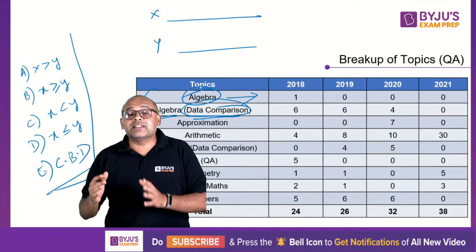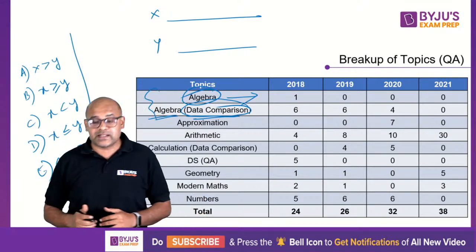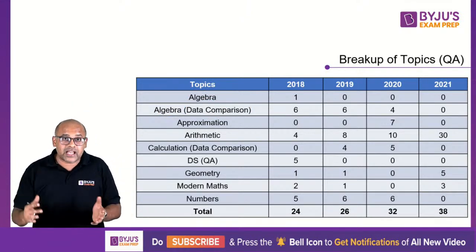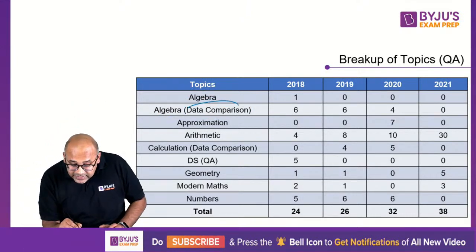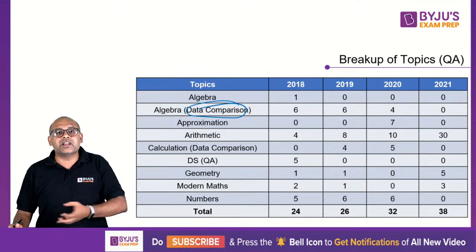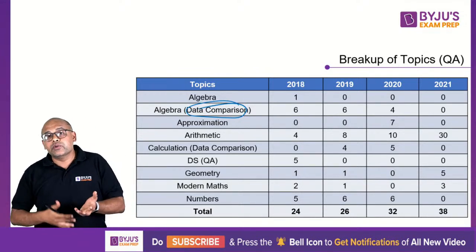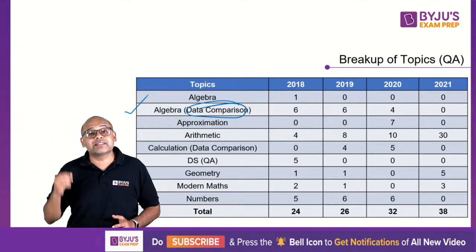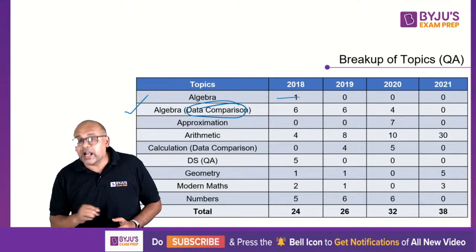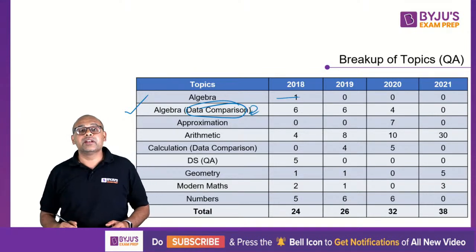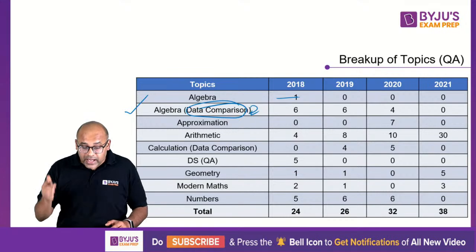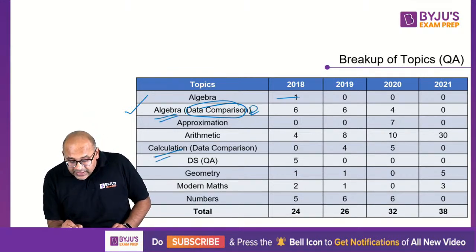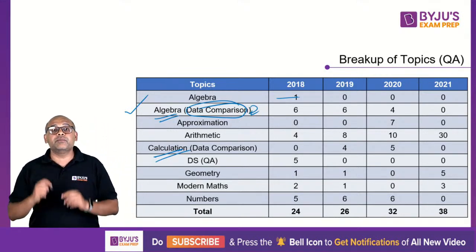Now, under this idea of data comparison, the algebra has come. Right? So it's not that quadratic equations has not been asked. Yes, it has been, but it has been asked under this data comparison. So when I say quadratic equation, that's just an example. You will see the type of questions. In fact, I have few examples. You will see that yes, algebra does come in, but not normal algebra. It comes under your data comparison. Now, data comparison comes in 2 different ways. One is algebra-based questions, and the other is, interestingly, calculation-based questions.